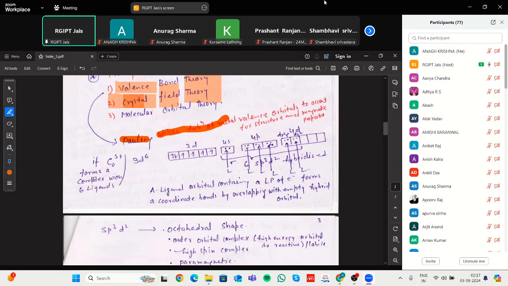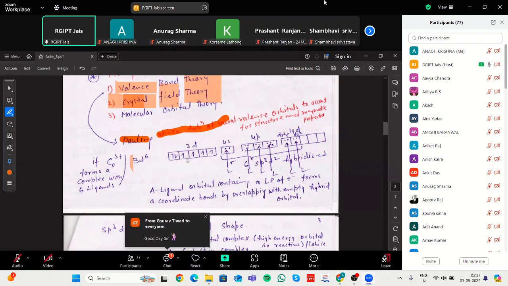If we take an example of a complex having six ligands attached, like the hexaaquacobalt(III) complex, Co(H2O)6 3+, that has 3d6, meaning the 3d orbitals are filled one by one according to energy level.